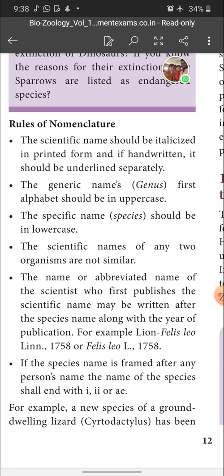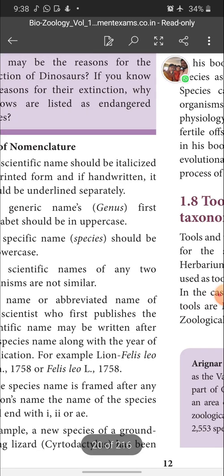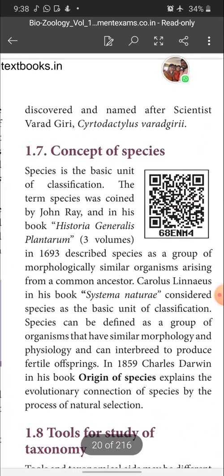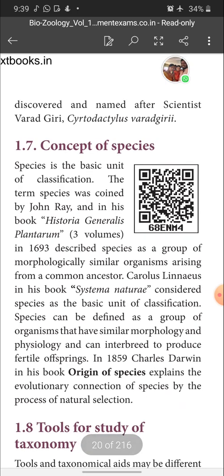For example, a new species of ground dwelling lizard, Cyrtodactylus, has been discovered and named after the scientist Warren Gray. So that scientific name is Cyrtodactylus warreni grayi. The name ends with what? Double i, not as single i.